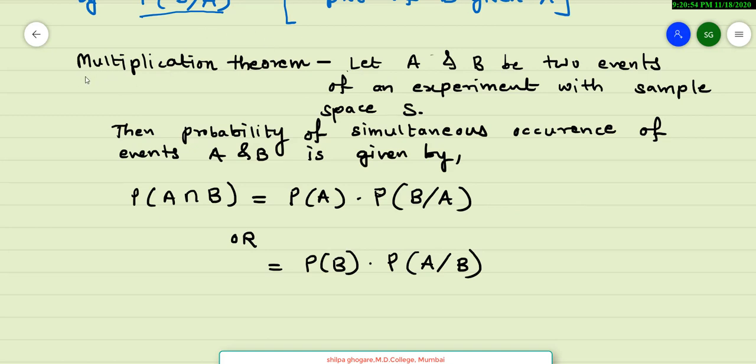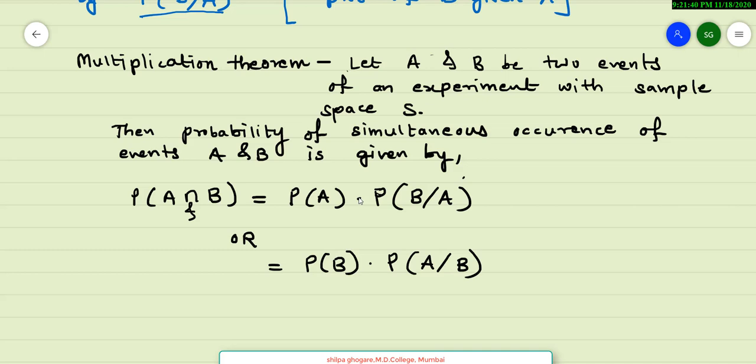So the second theorem on probability is multiplication theorem. The statement is like this. Let A and B be 2 events of an experiment with sample space S. Then probability of simultaneous occurrence of events A and B is given by probability of A intersection B is equal to probability of A into probability of B given A, or we can also write it as probability of B into probability of A given B. Note that intersection is AND.